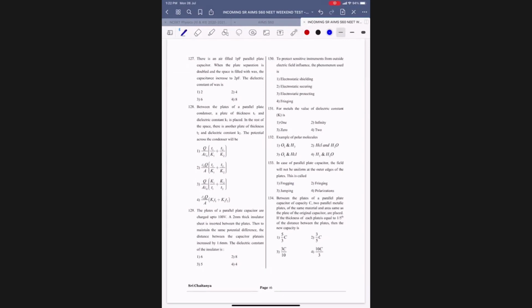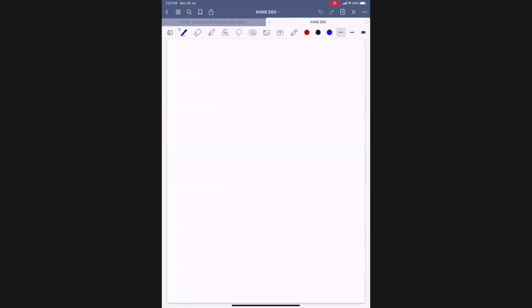This week what is our syllabus? Capacitors, combination of capacitors is there. So we have capacitance, from the principle of capacitor to the effect of dielectric.